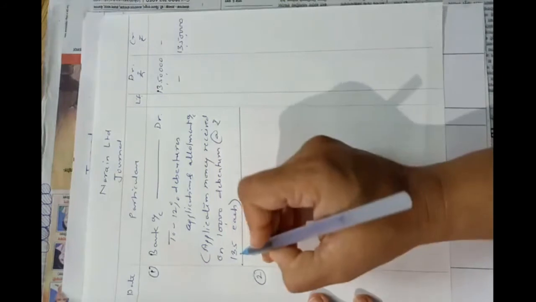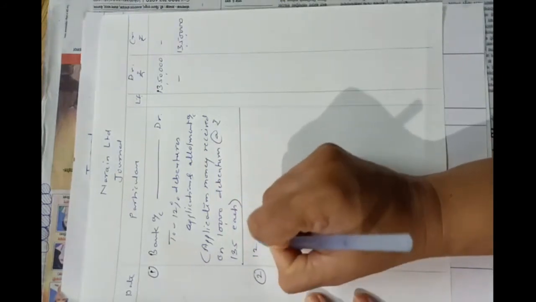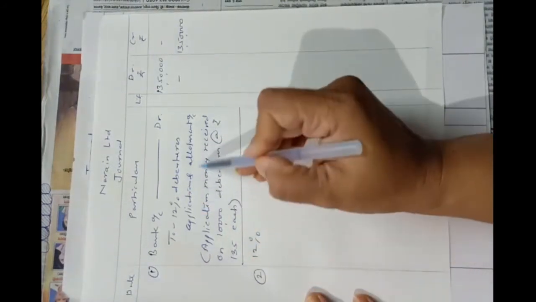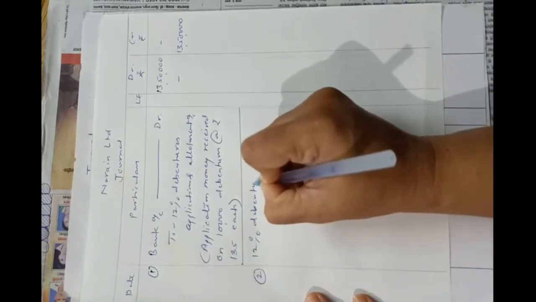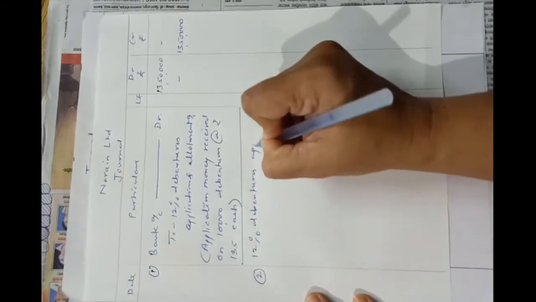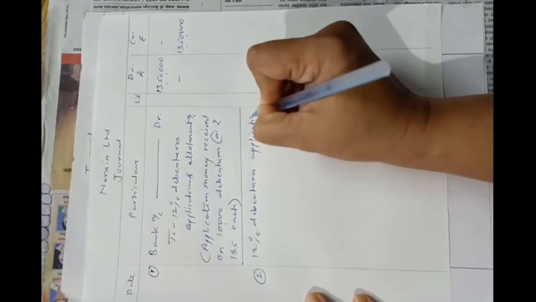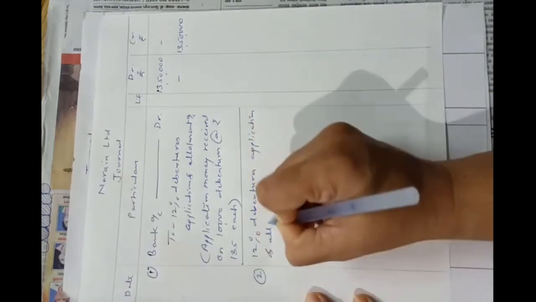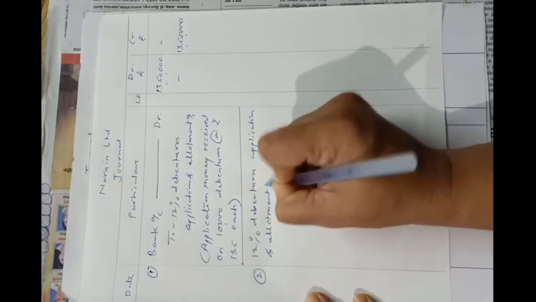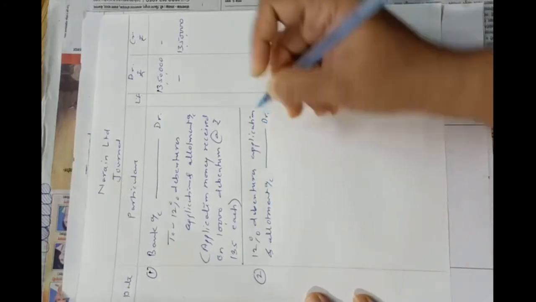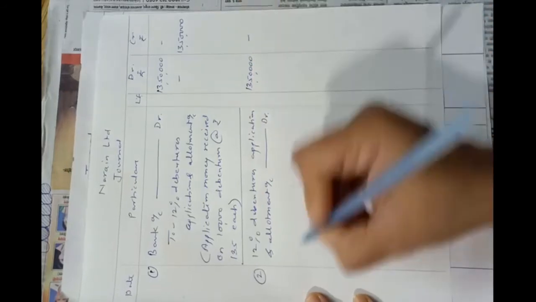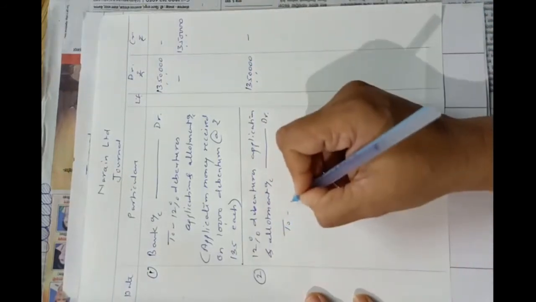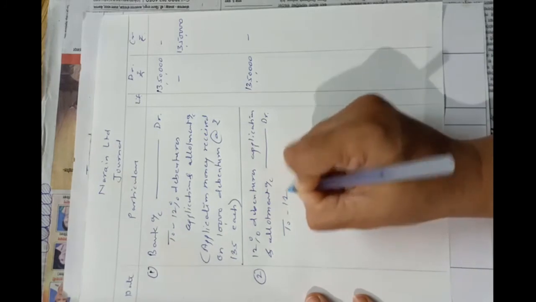Okay, so entry will be 12% debentures application and allotment account debit, debit 13,50,000 to first 12% debentures account.